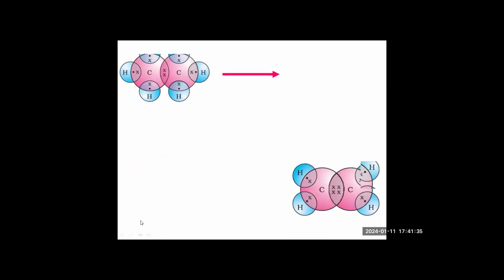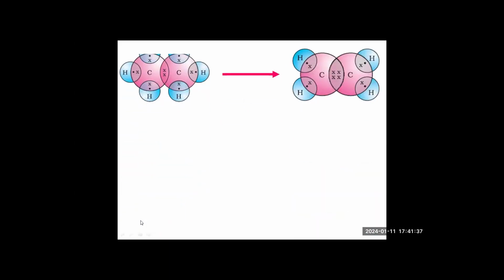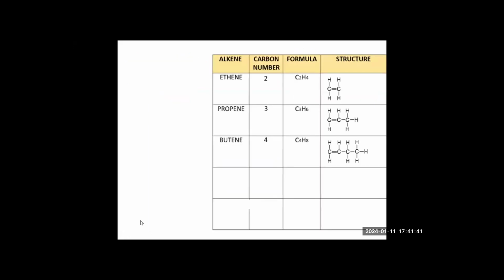So we can change ethane to ethene. We can change propane to propene like this, butane to butene, pentane to pentene, and so on. They all have at least one double bond between them.